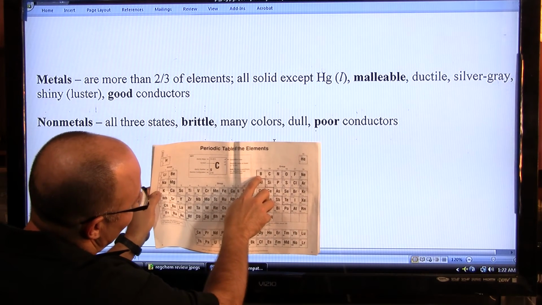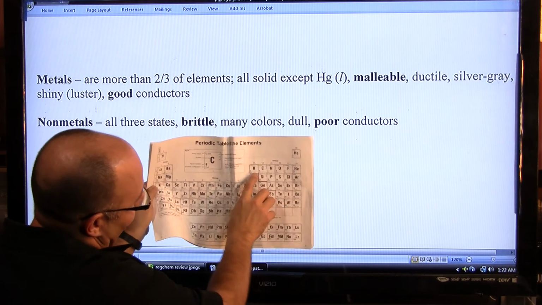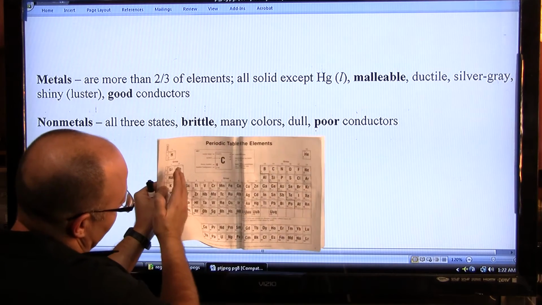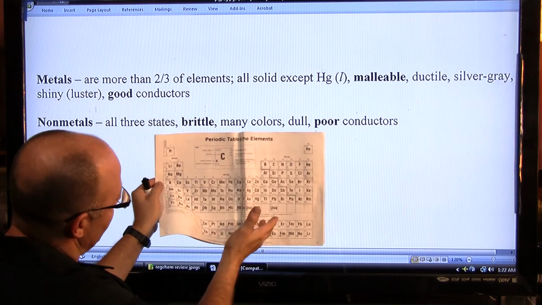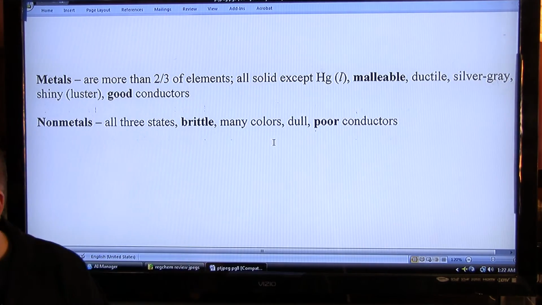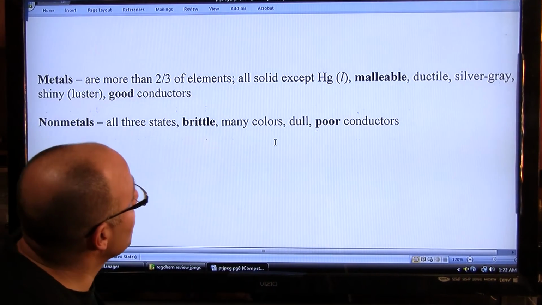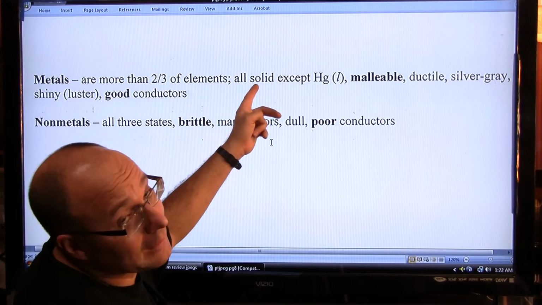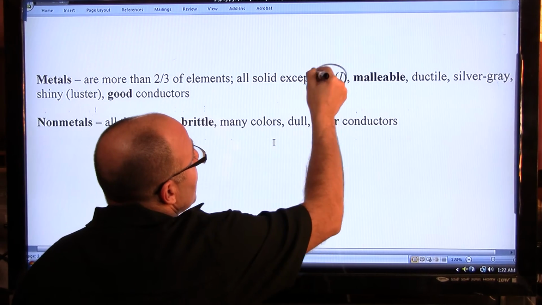A friend of mine came up with this, the bat line, like Batman. Da-na-na-na-na-na-na. Batman, bat line. And then to the left, you have the metals. And you'll see most of the elements, over 2/3 of them, are metals. Metals are to the left, they're losers, chemically. And physically, since 2/3 are metals, most of your elements are solid. Metals are solid, except mercury. Mercury is a liquid.